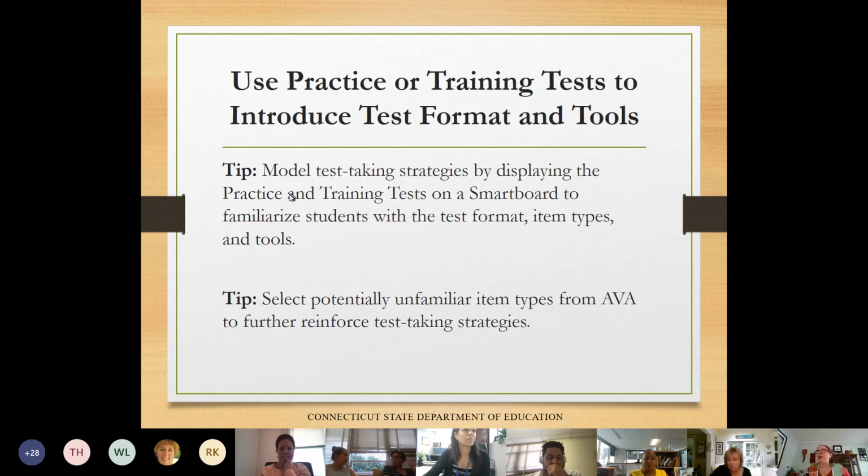You could use the practice and training tests to work with students so that they are familiar with the system, the functions, and the item types.